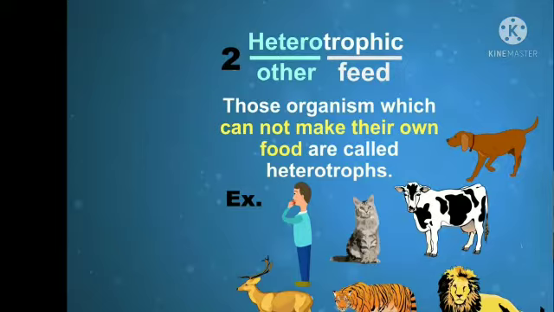All the animals, including human beings. Heterotrophic nutrition and autotrophic nutrition are the types of nutrition. You know that the mode of nutrition: autotrophic nutrition is also self-nutrition, and heterotrophic nutrition is other nutrition.